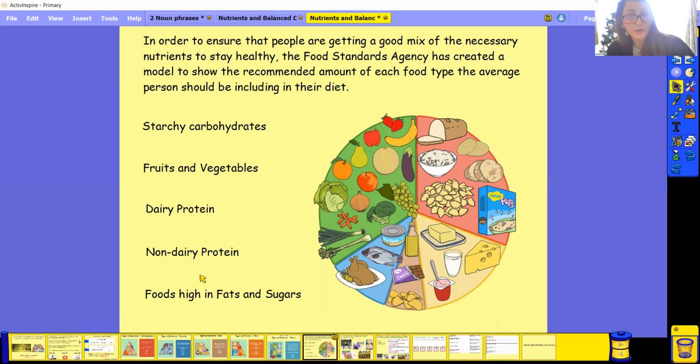So non-dairy products and foods that are high in fats and sugars. Now, if you look at this circle, which section is the biggest of all? Have a look at it, pause, and have a look at it properly. Okay, so well done if you said the section with all the fruit and vegetables is the biggest part of the circle, okay? So we need to make sure that we eat more vegetables and fruits than anything else. What's the second most thing that we should be eating in our diets?